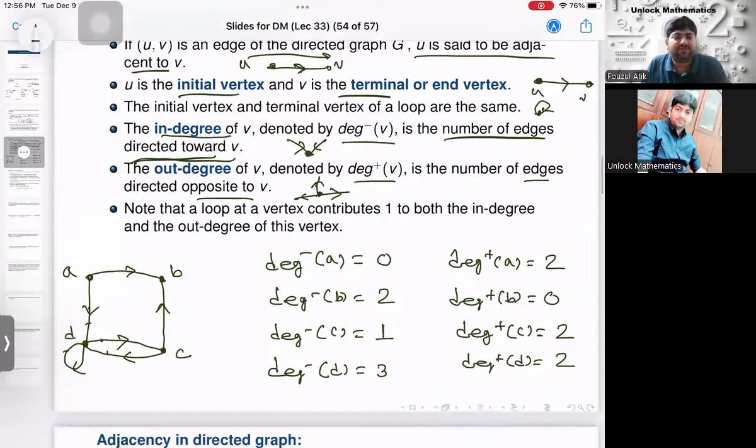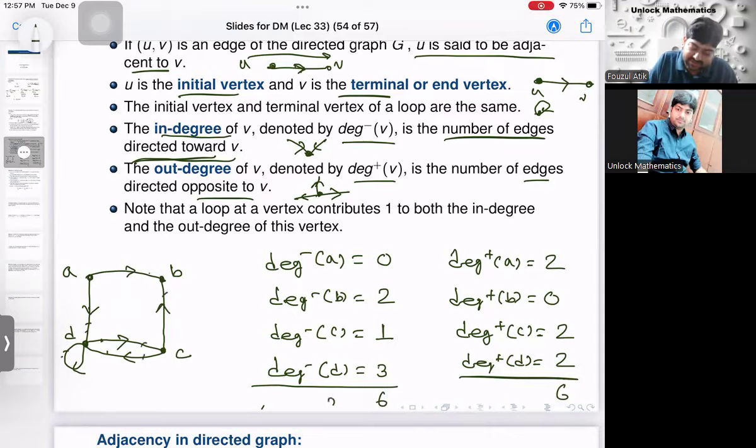Now we will try to find out what will be the handshaking lemma in this case. Now you just add all the in degrees. What is the value? It is 6. Add all the out degrees. What is the value? It is 6. And check how many edges you have in the graph. 1, 2, 3, 4, 5, and 6.